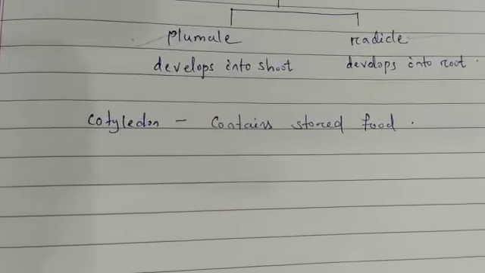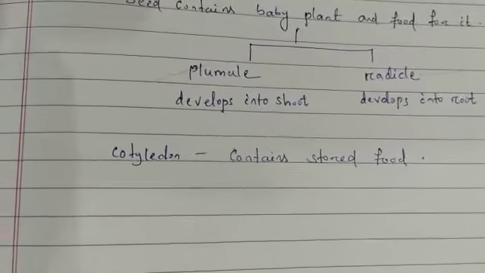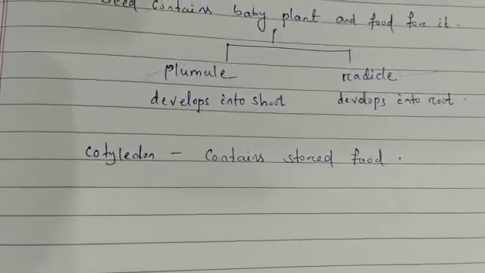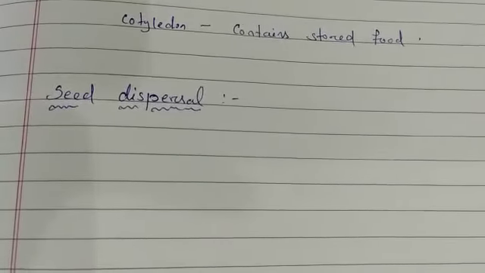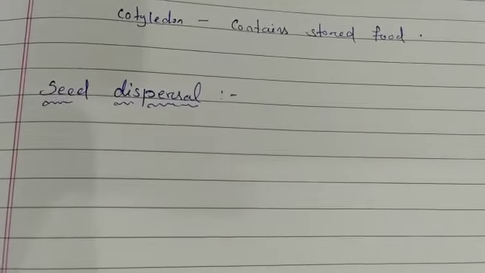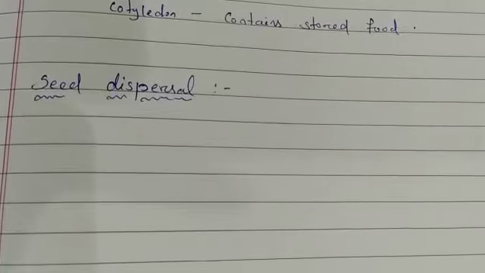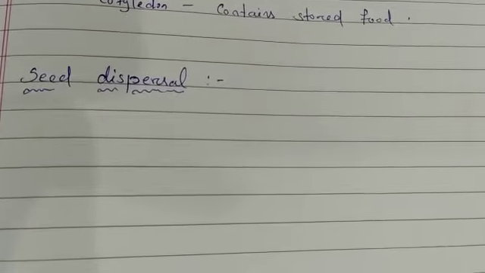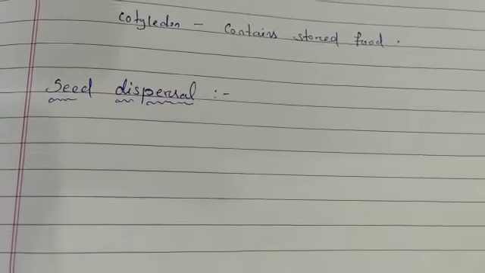When they are not getting suitable conditions, they are in an inactive or dormant state. So next is seed dispersal. If all the seeds were to germinate near the mother plant, the new plant would not get adequate sources of sunlight, air and other nutrients. For proper growth of the new plant, it is necessary that they develop away from the mother plant. There should be proper distance between the plants.